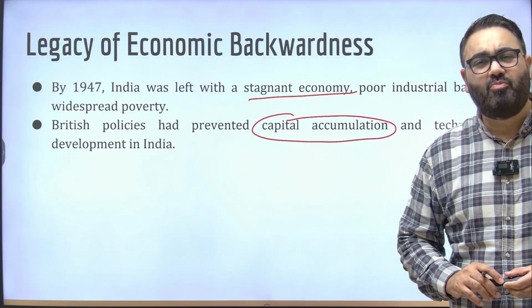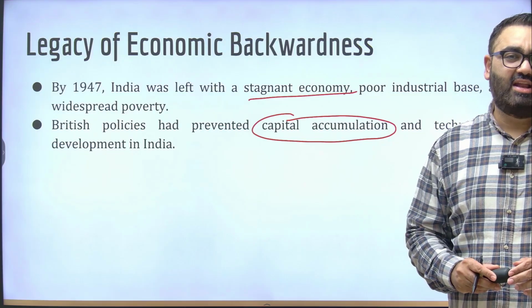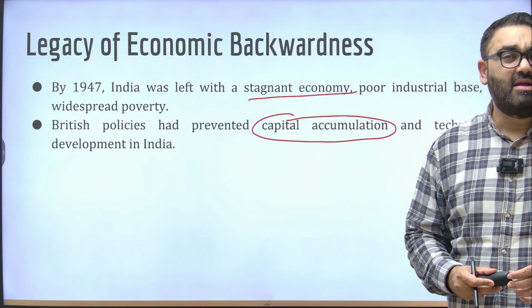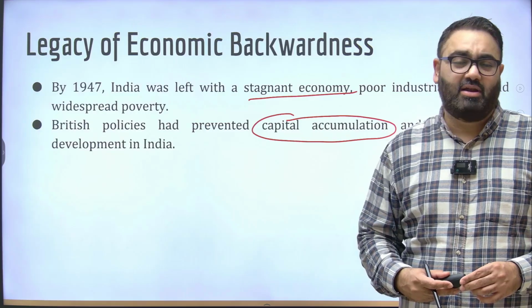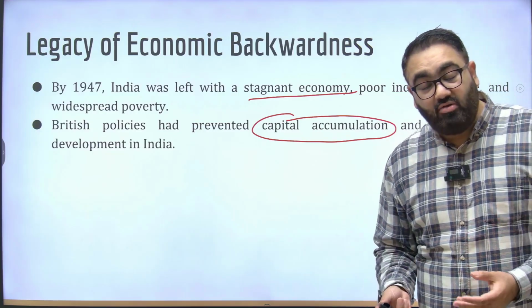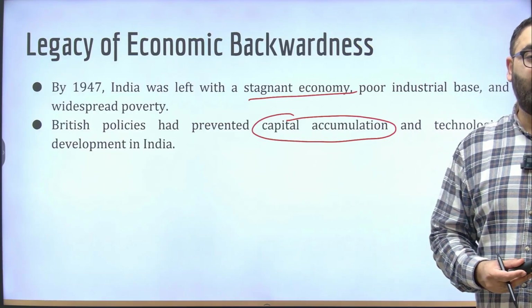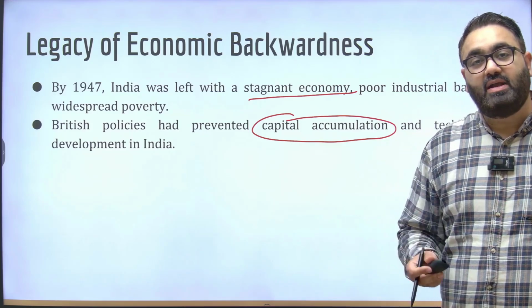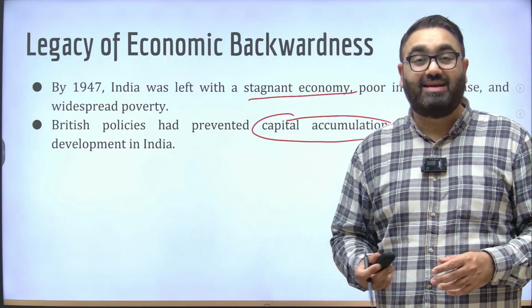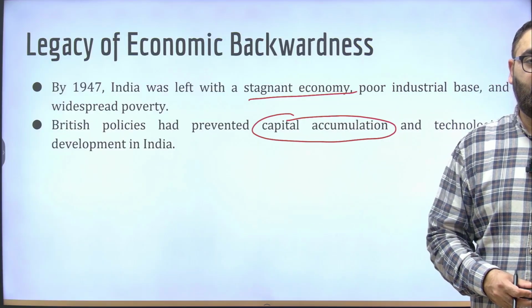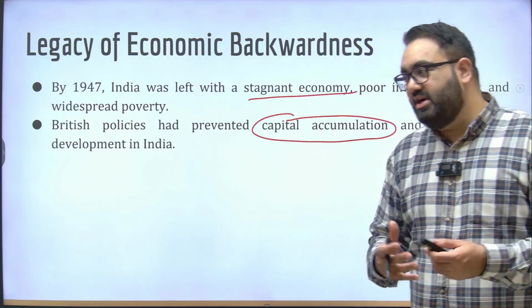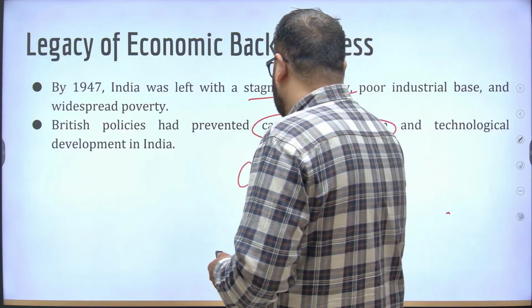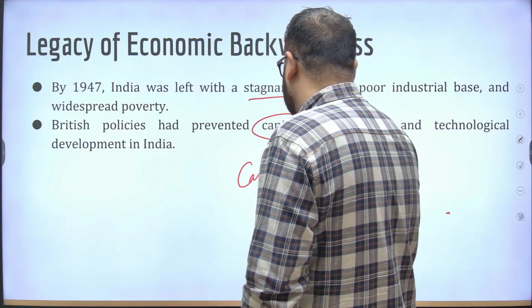Very, very few people could say, okay, we're industrialists, we still have some money in our hand, but mostly there was almost zero capital accumulation. The result was that when we became independent, it wasn't a choice of whether the government should boost the economy or not. The government had to.